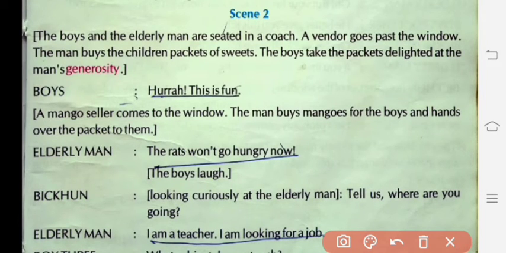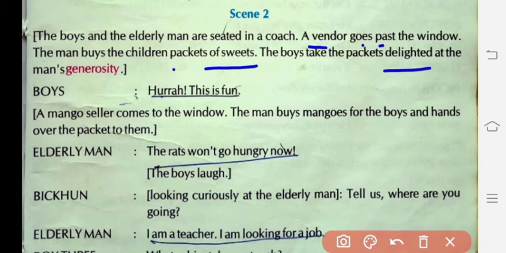Here, the boys and the elderly man are seated in a new compartment, since they changed the train, but the compartment was the same. A vendor, a seller, goes past, meaning passes nearby, the window of the same compartment. So the elderly man buys something, purchases something for the children, and that was a packet of sweets, and delivers it to each and every boy.